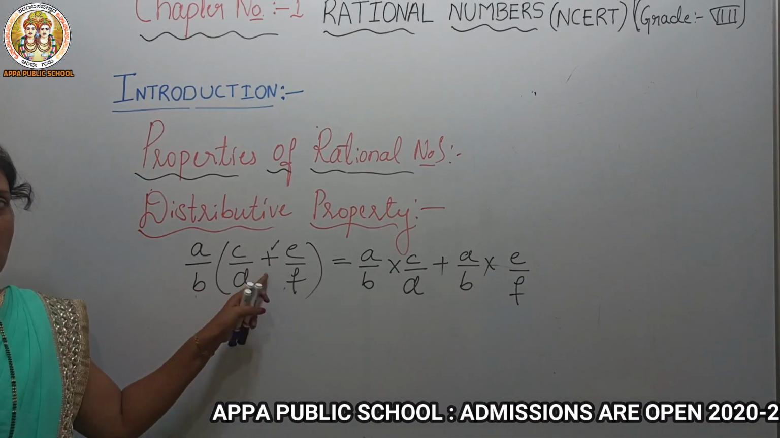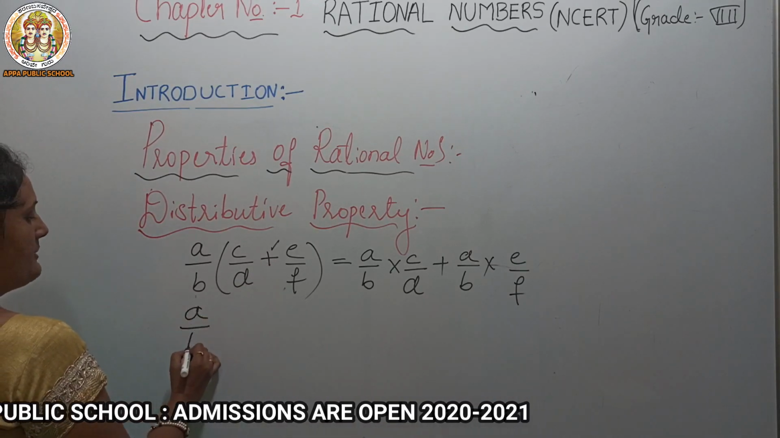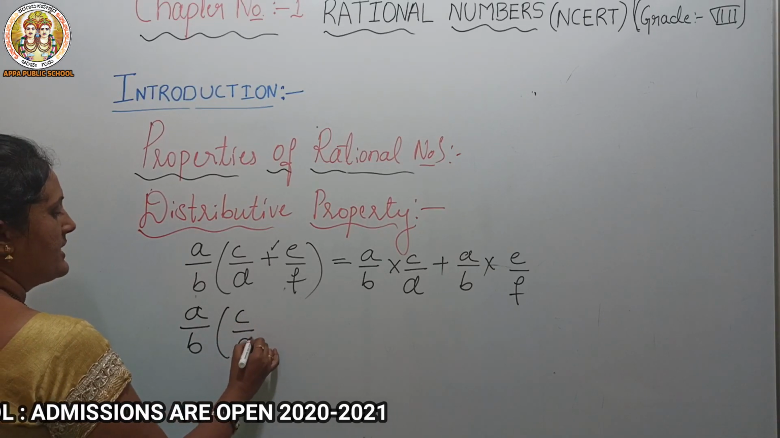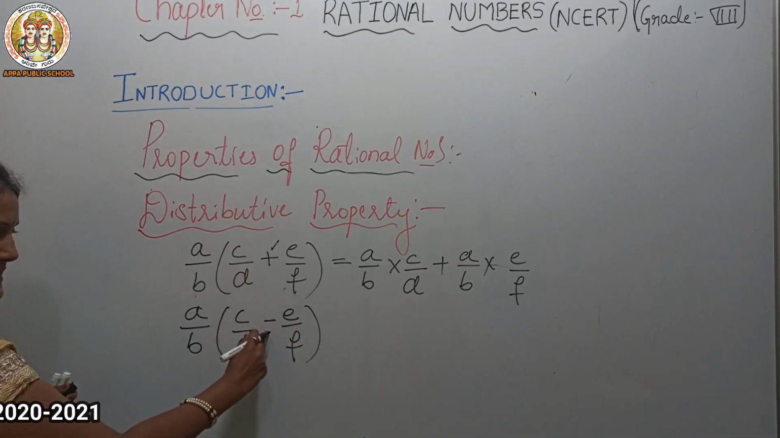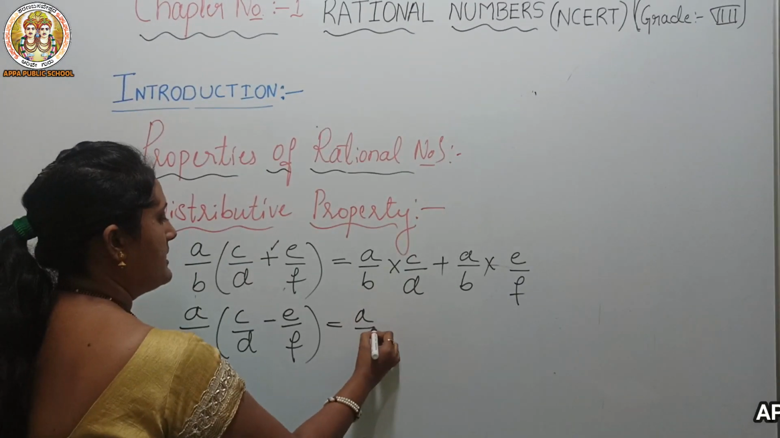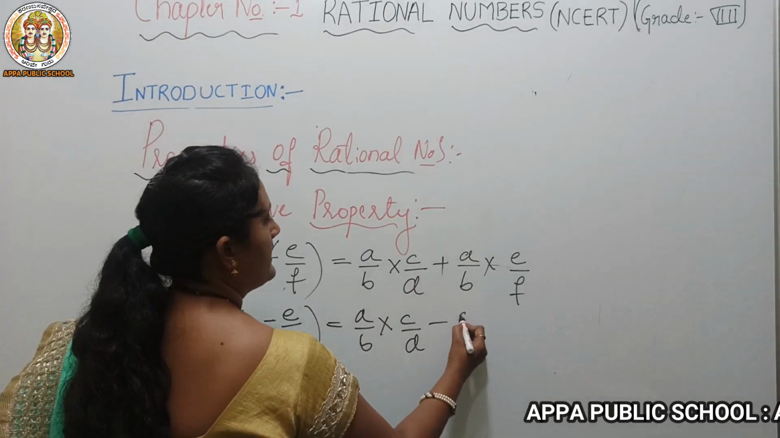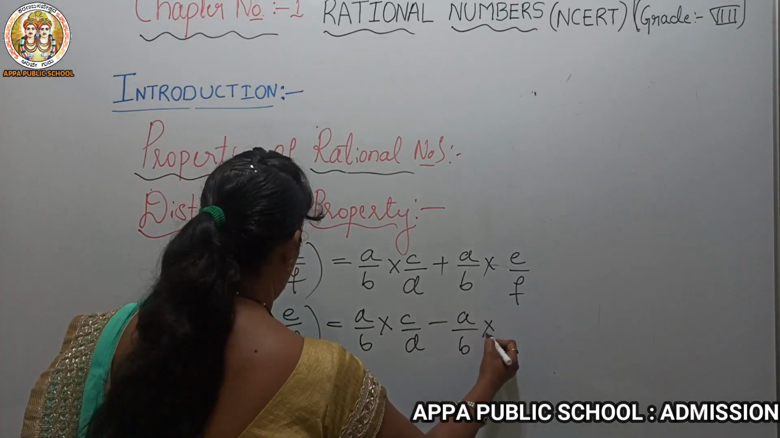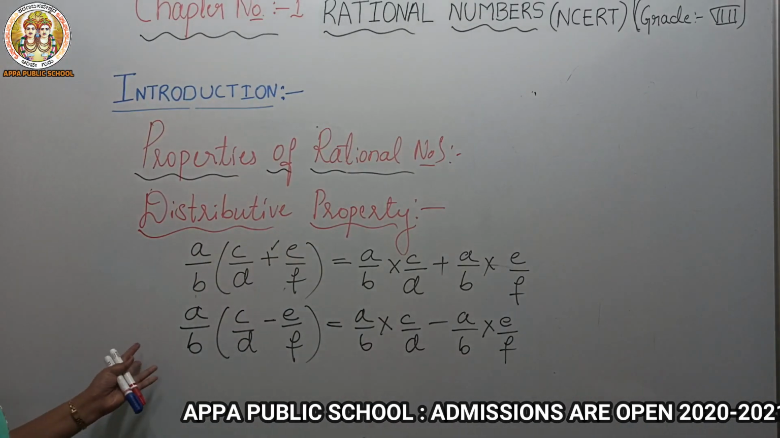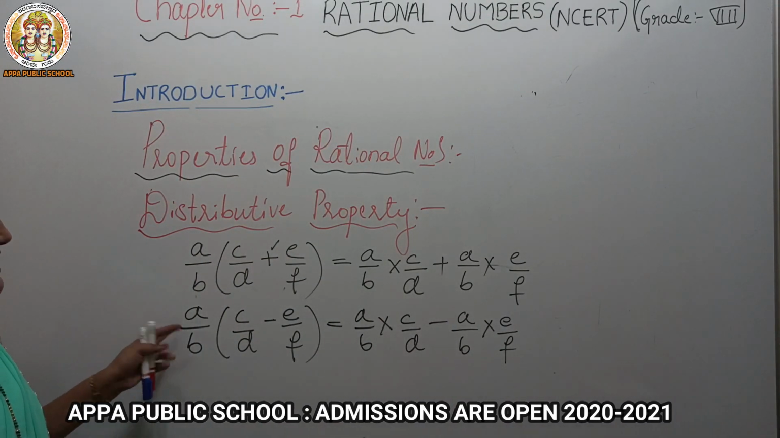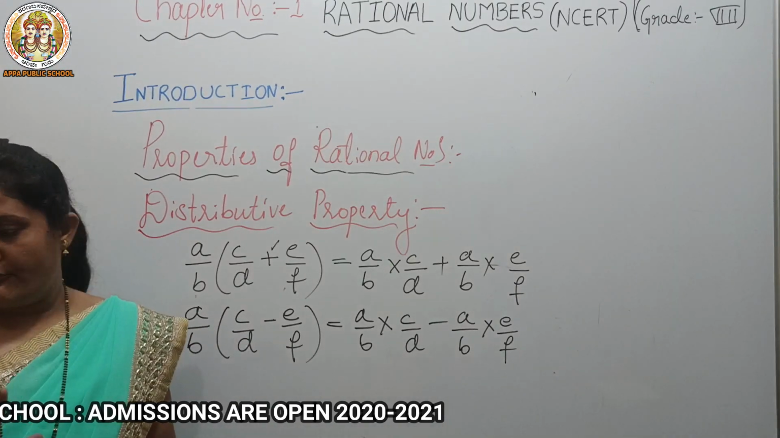Here it is plus, we have to make it minus. See, a by b into c by d minus e by f. So here it is plus, here it is minus: a by b into c by d minus a by b into e by f. This is the distributive property of multiplication over subtraction. Okay, so these are the properties of rational numbers.